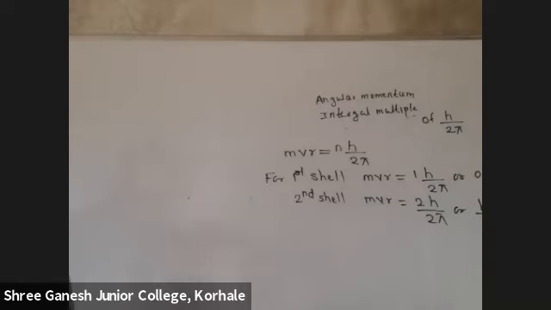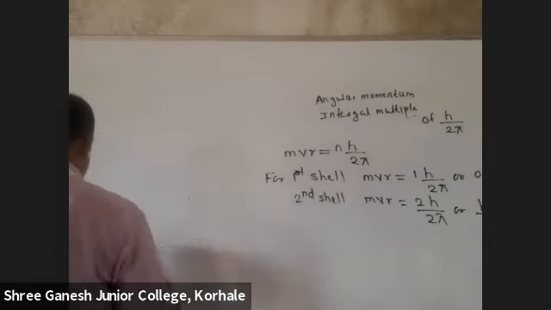Unless it is revolving, it will neither gain nor lose energy. But which electron can revolve? Those whose angular momentum is an integral multiple of h upon 2 pi. For the first shell, n's value will be 1. So the electron whose angular momentum is h upon 2 pi will only revolve in the first shell. Got it? Yes. So write down the question.